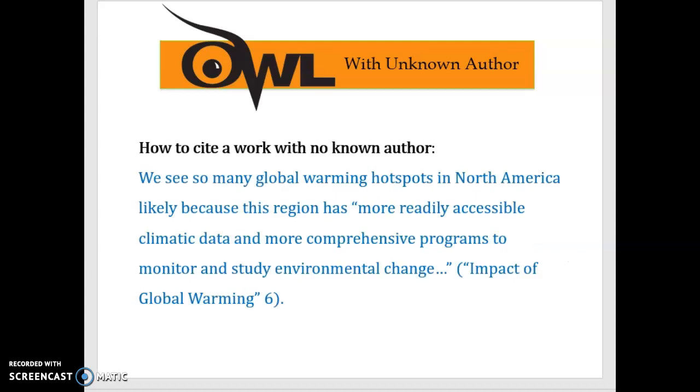So let me go back a slide. So here we have the same thing. The source for this particular quote is the name of this article, page 6.